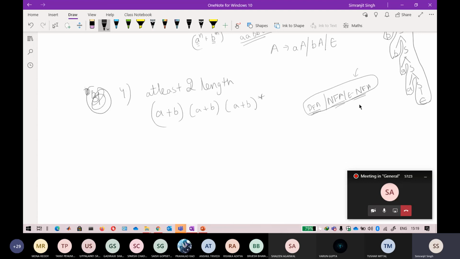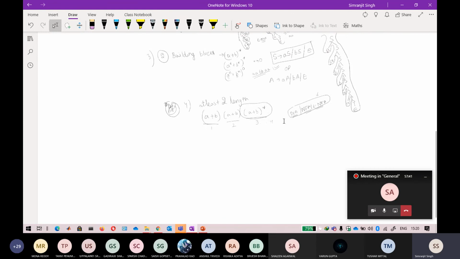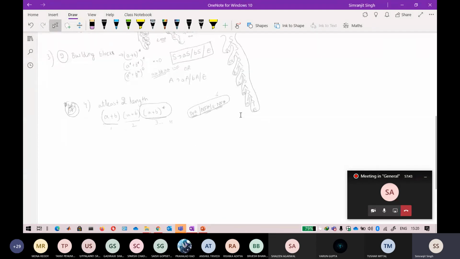Okay, so to derive the grammar corresponding to that one, just consider this as a variable. This is one length, this is two length, and this is 3, 4, 5 length because there is a star here. You already know how to design this one. This is your second building block, if you remember. So I think you can easily design for this one.